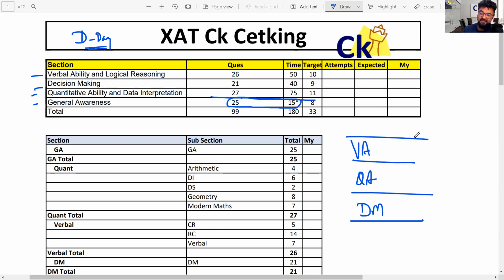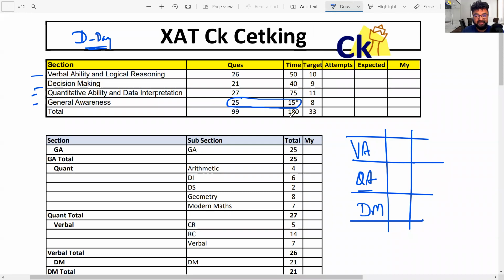Frankly speaking, the ZAT paper is always more difficult to manage than the CAT exam. Otherwise, questions are easier than the CAT exam. That's my thumb rule. Again, this year we'll have to see how the paper comes. But historically, the ZAT paper is comparatively easy, especially the math section is easier than the CAT level. But you can say approximately the same as the CAT level. So questions will come like the ones you did in CAT.